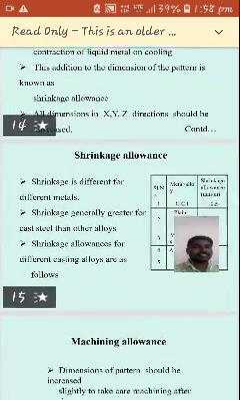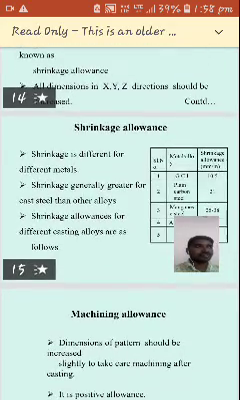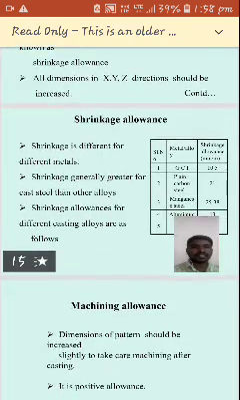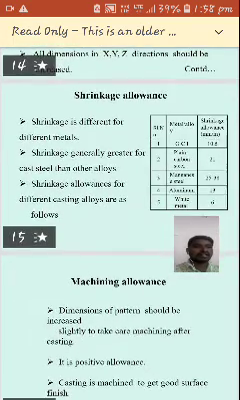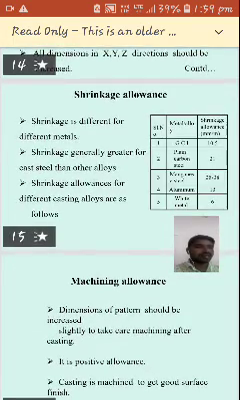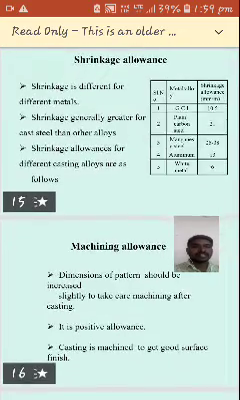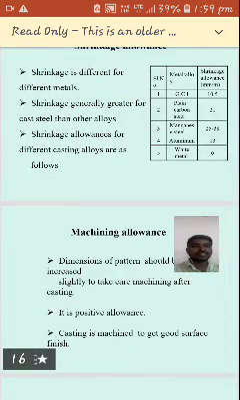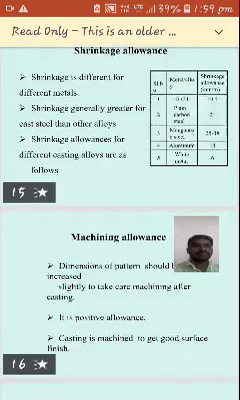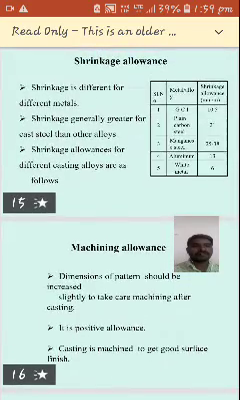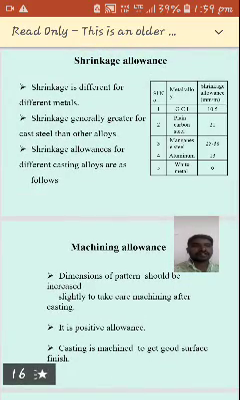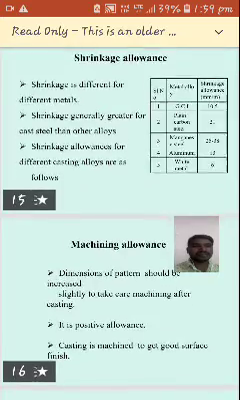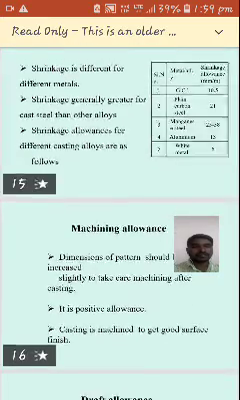Shrinkage differs for different materials. Shrinkage is generally greater for cast steel than for other alloys. Shrinkage allowances for different casting alloys are given in the table, where we can find how much allowance to add for each metal, per meter.